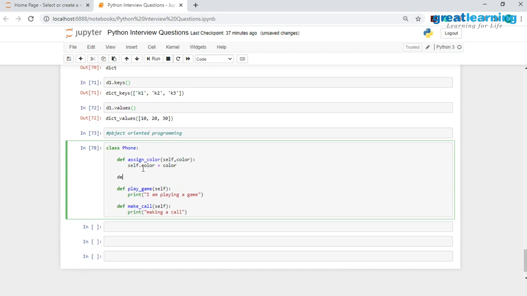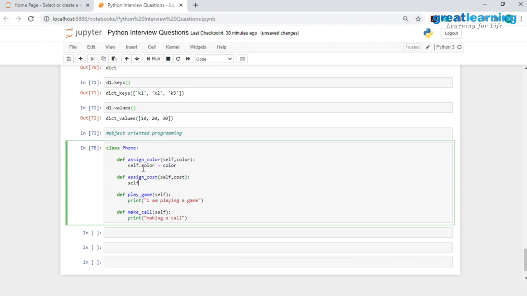Now going ahead, I will have another method to assign cost to this phone. So here I will have assign cost, and over here again I'll have self and I'll have cost over here. Now that this is done, I would need to have self dot cost is equal to cost, and I have created these two methods.